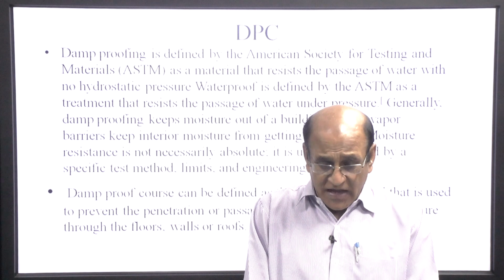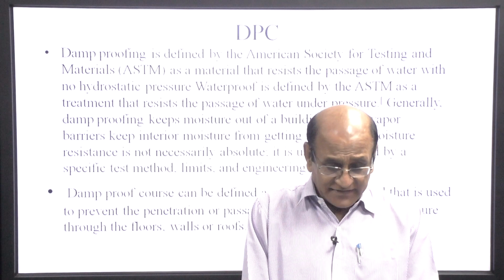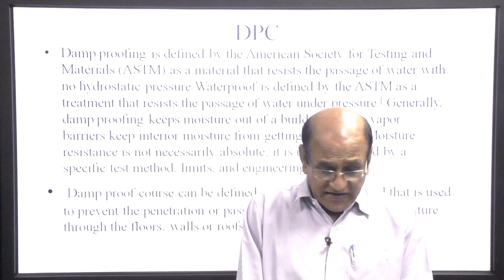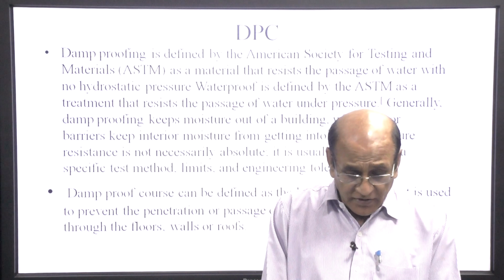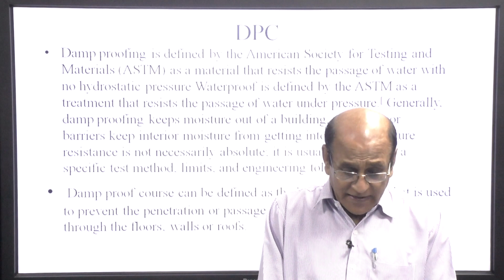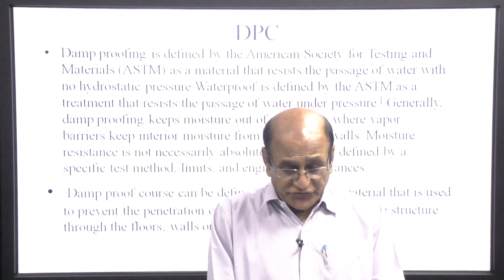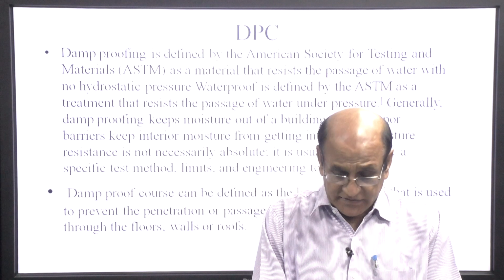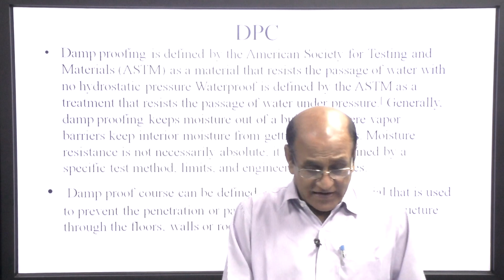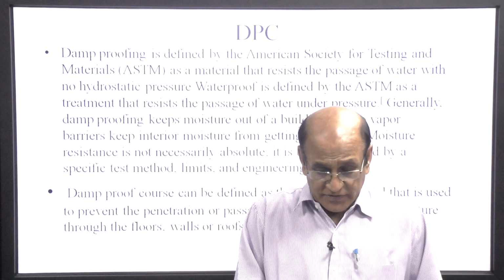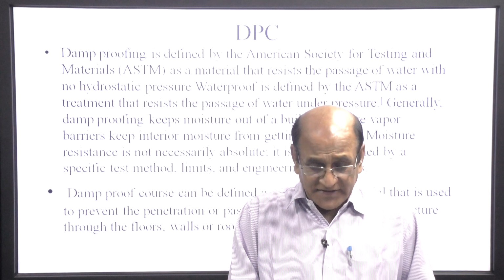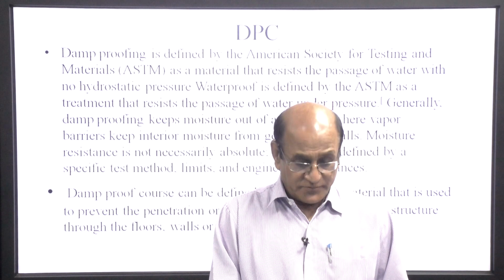Waterproofing is defined by the ASTM as the treatment that resists the passage of water under pressure. Generally, damp proofing keeps moisture out of the building, whereas vapor barriers keep interior moisture from getting into the walls. Moisture resistance is not necessarily absolute. It is usually defined by the specific test method, limits and engineering tolerance.